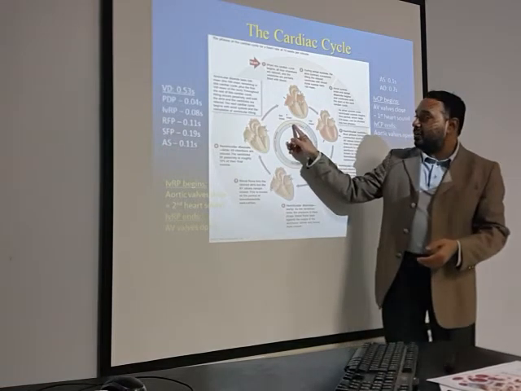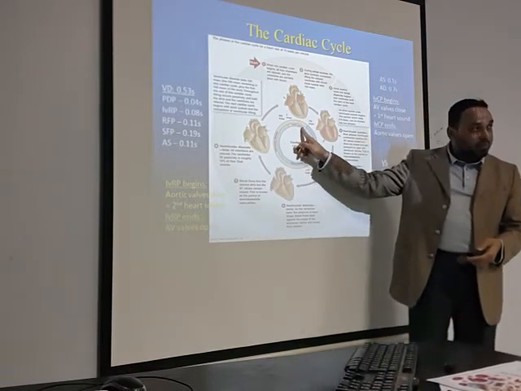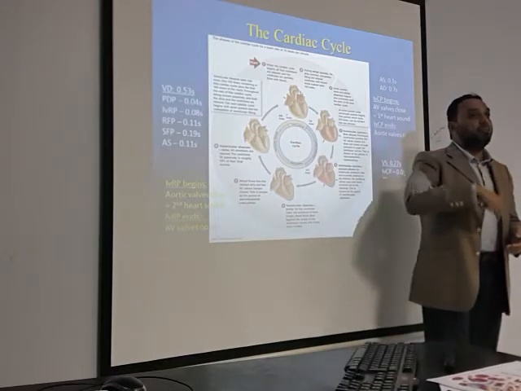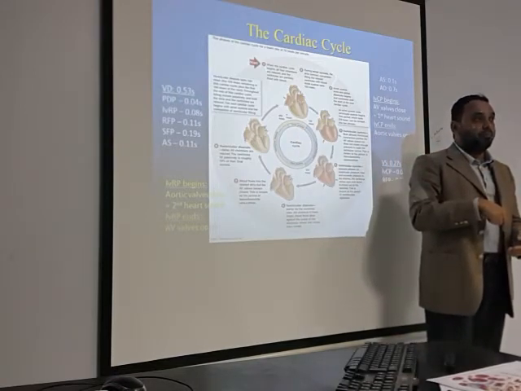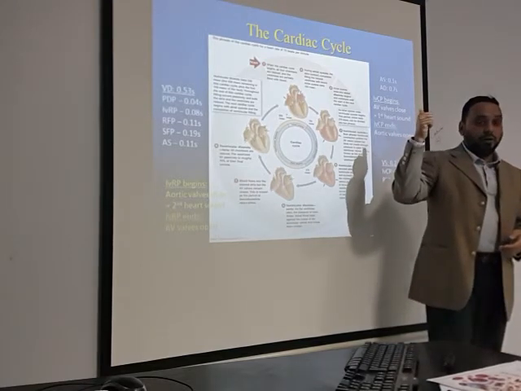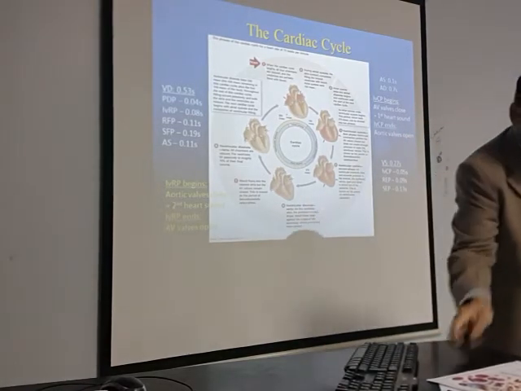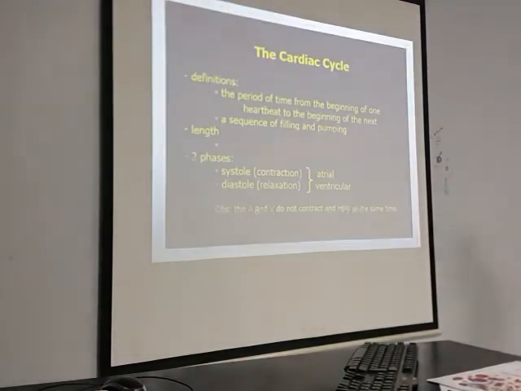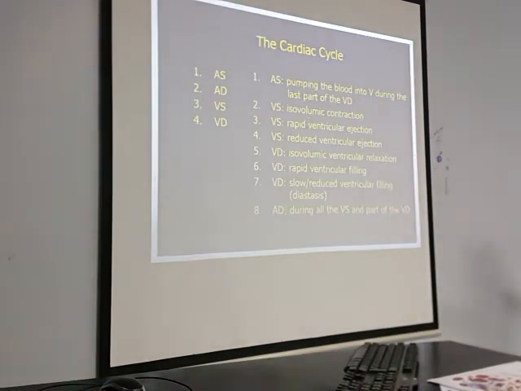This atrial systole enables the ventricles to fill completely. Understood my point? This one, the last part of diastole. Atrial systole pumping the blood into the ventricles during the last part of the ventricular diastole.